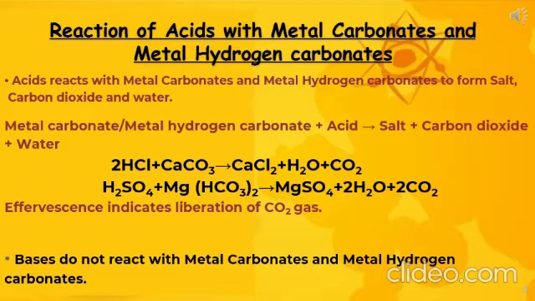First, we have taken the acid HCl and it reacts with the metal carbonate, calcium carbonate, CaCO3. So it will form CaCl2 plus water, H2O, plus carbon dioxide.